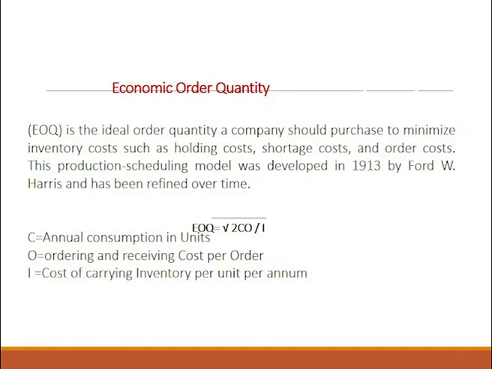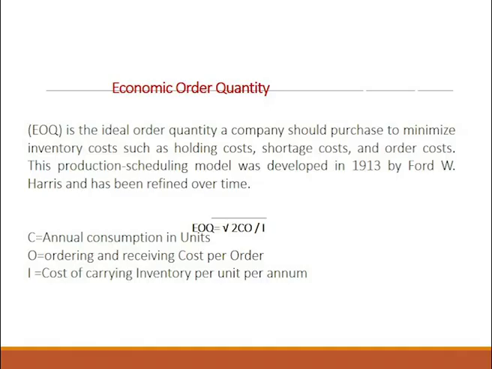Then you have economic order quantity. As I said, an ideal quantity which the company can purchase so as to minimize their cost. You have different types of costs such as material cost, handling cost, storage cost, transportation cost, order cost. All these costs have to be maintained at a minimum level. So, when can you maintain them at a minimum level? When you have a quantity which is ideal.